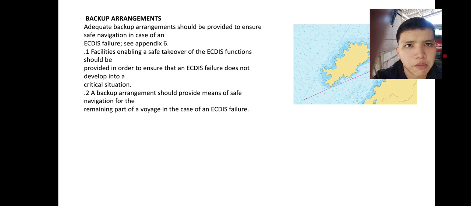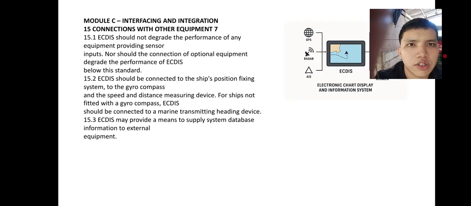First, facilities enabling safe takeover of the ECDIS functions should be provided in order to ensure that an ECDIS failure does not develop into a critical situation. And then, a backup arrangement should provide means of safe navigation for the remaining part of the voyage in the case of an ECDIS failure. Module C: interfacing and integration, connection with other equipment.